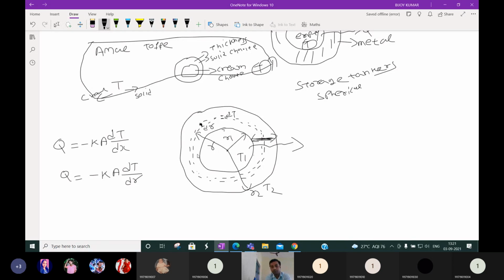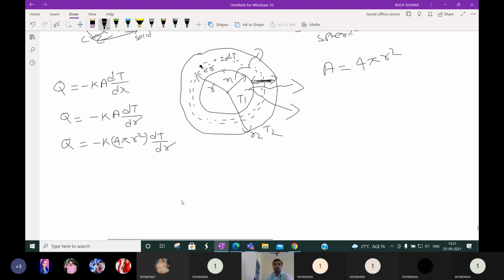This is the cross sectional area. Imagine this is the sphere inside and outside is also a sphere, so heat will transfer through all the sphere in all directions. What is the area of a sphere? Can anyone say? 4 pi r square. Okay, area of a sphere is 4 pi r square; area of a circle is pi r square. So let us put it: Q is equal to minus k 4 pi r square dT by dr.